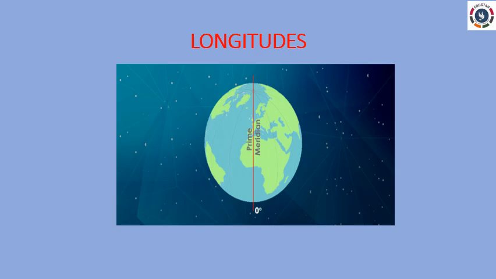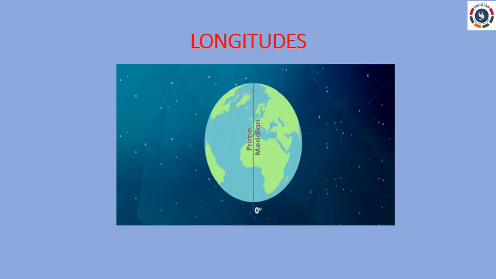Longitude. Imaginary lines running from north to south are called meridians or lines of longitude. These lines are drawn from pole to pole. Next is about important features of meridians. All meridians are of same length.